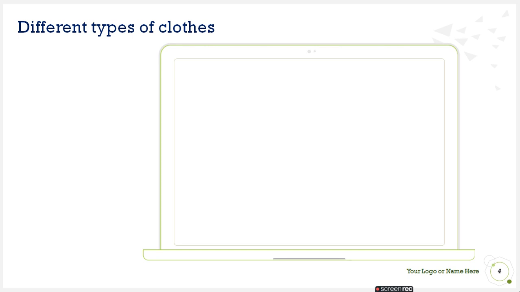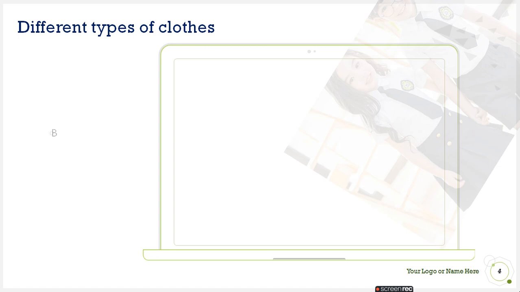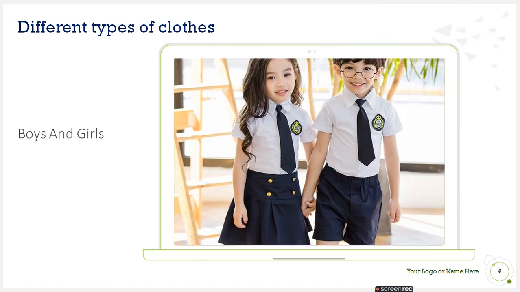There are different types of clothes, isn't it? We wear clothes according to our gender. Look here. Boys and girls both wear the same colors, but the clothes have a different style. Girls like to wear skirts, tops and frocks. Boys like to wear shirts, suits and trousers. You can see here that boys and girls wear different types of clothes.